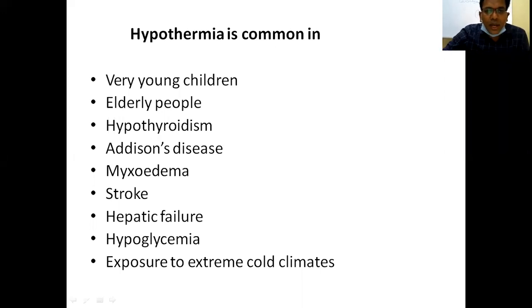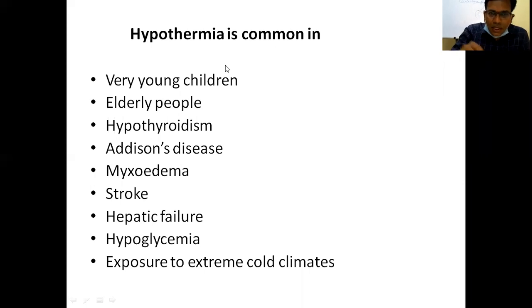Elderly people and those with hypothyroidism. In hypothyroid patients, there is a decrease of BMR, basic metabolic rate. I initially told that in healthy individuals in a neutral environment, metabolic heat production is enough to maintain the core body temperature.